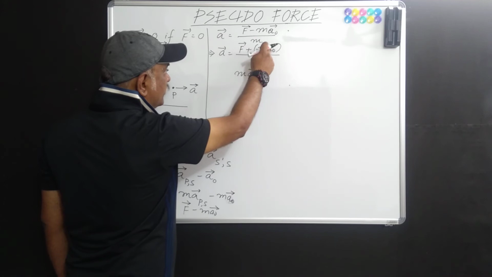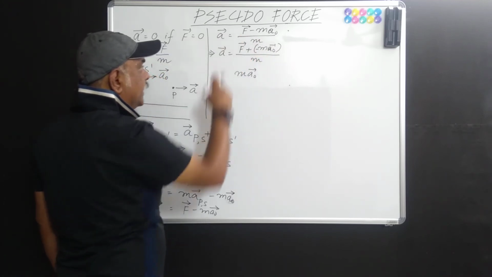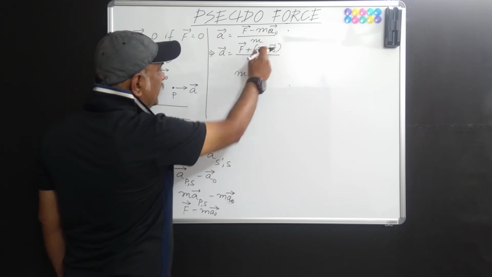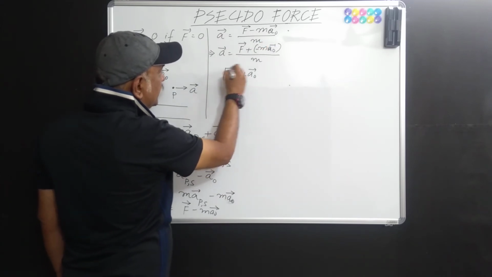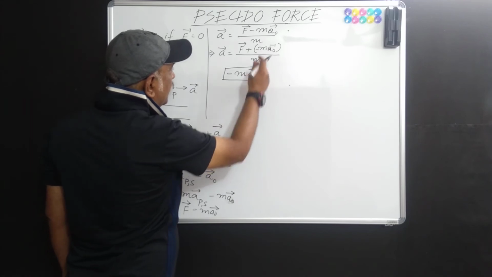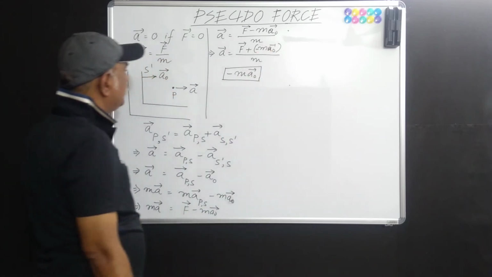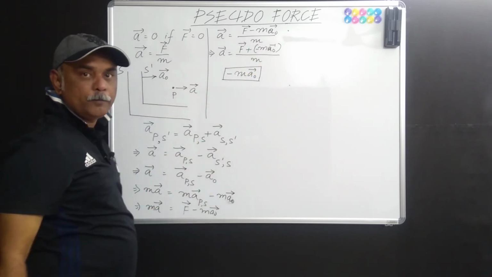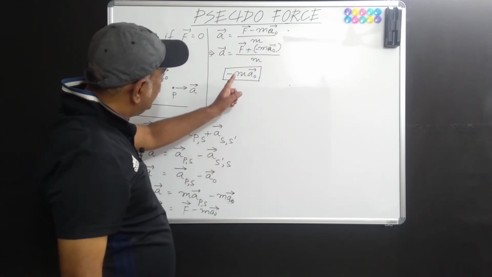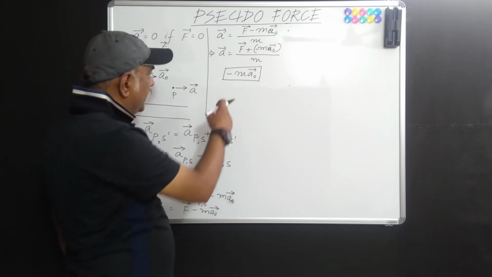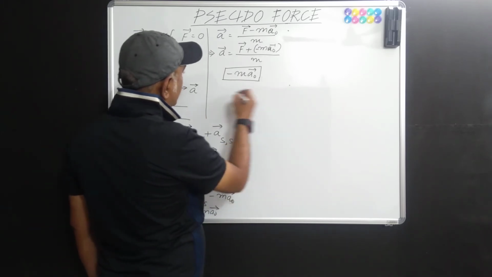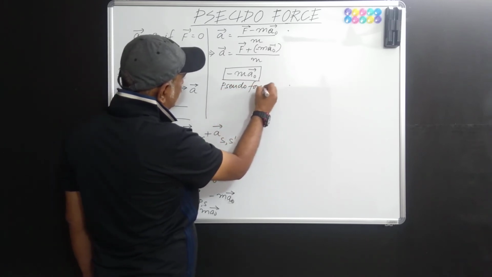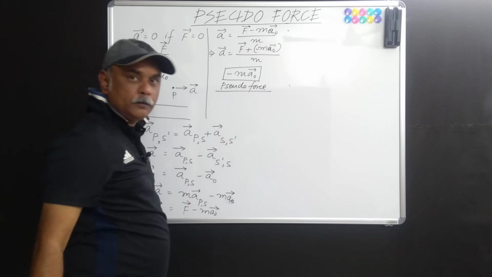And add that force to all other forces acting on the particle, and this force will be acting opposite to the direction in which the frame of reference is accelerating, isn't it? This minus sign indicates that only. This m a naught, rather minus m a naught, is called pseudo force. Okay?